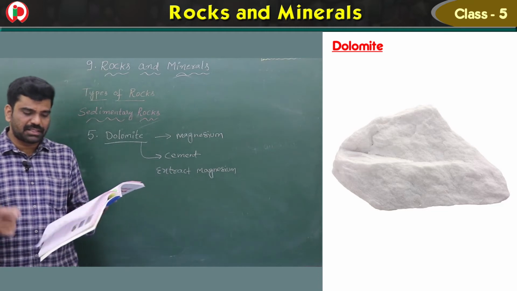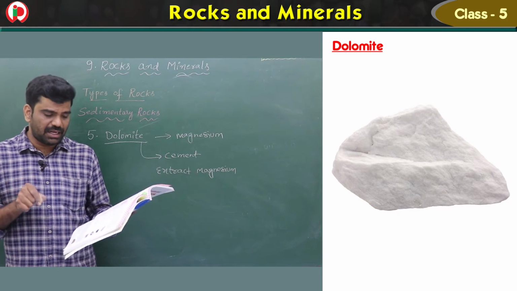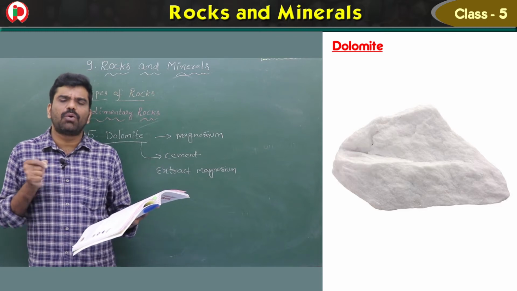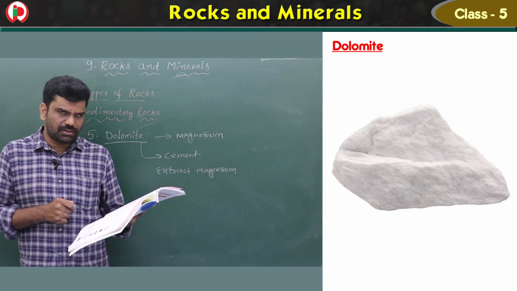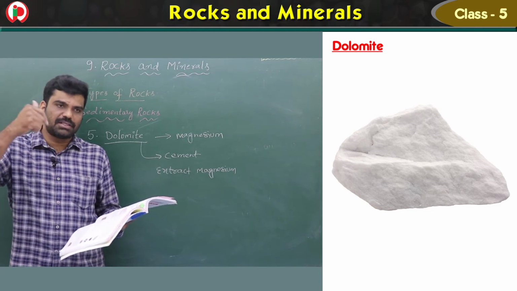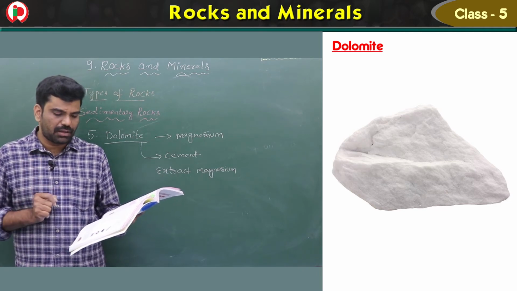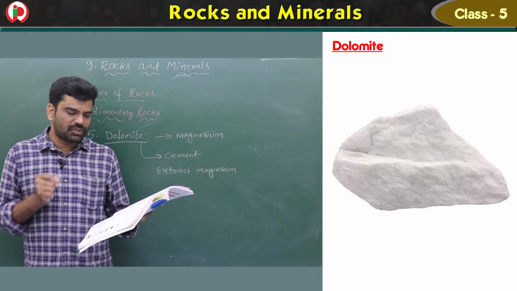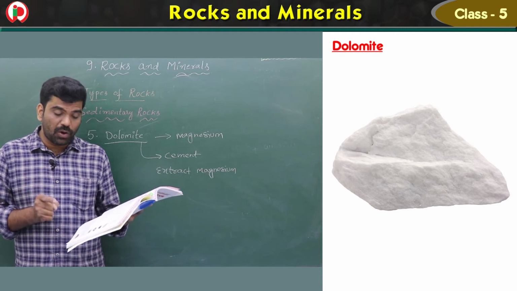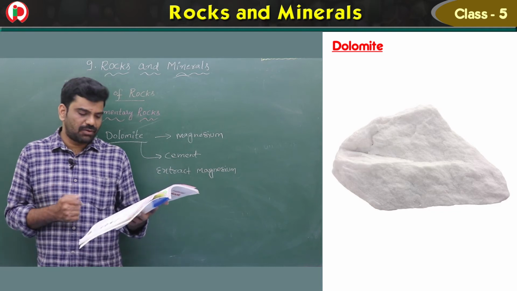So once again I repeat, the sedimentary rocks are formed when mud and sand are deposited in layers, and these mud and sand are deposited in different environments like ocean, rivers and deserts also. When these sand and mud get buried, the weight of the overlying layers, that means the above layers, compress this and the rocks are formed, which form the solid rock. Examples I already told you: limestone, sandstone, mudstone, conglomerate, chalk, coal, claystone and flint. Now let us see the examples. Five examples are taken here.